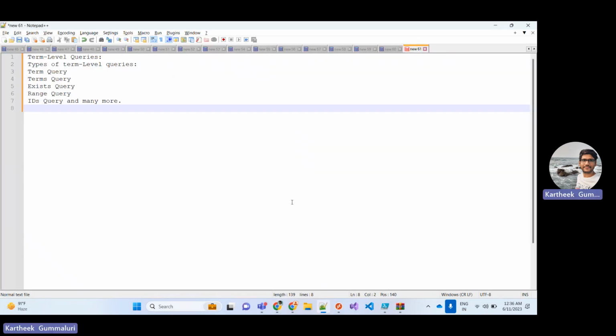So what are term level queries? Term level queries are used to search for a specific value in structured data.